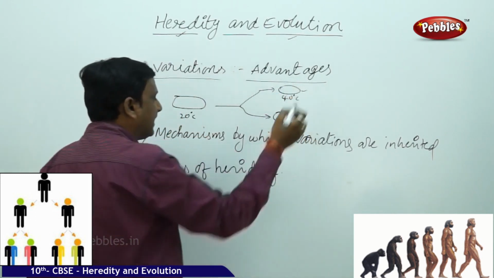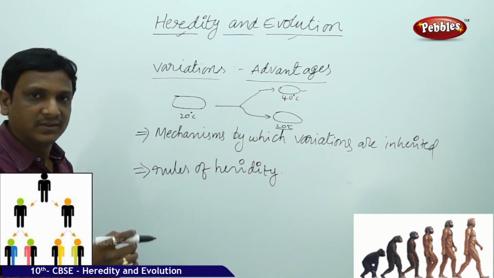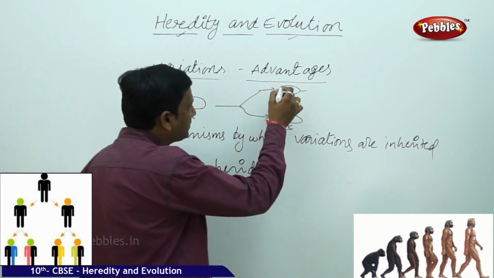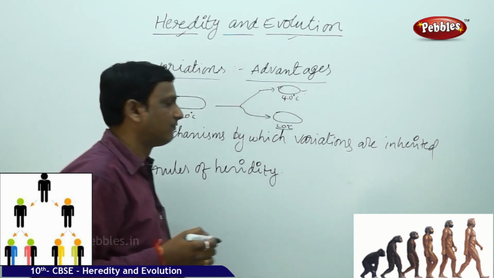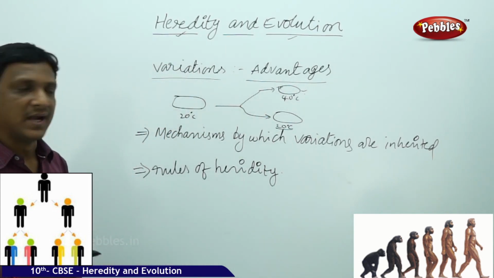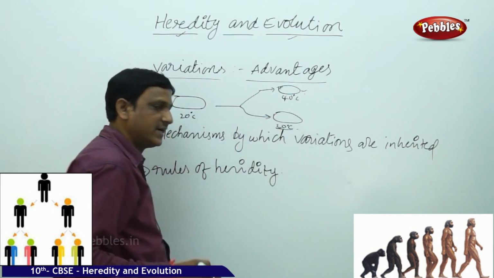While copying of DNA, some errors might have occurred, which led to a variation in which this bacteria is able to withstand 40 degrees or more. Other members without that variation can withstand only up to 20 degrees Celsius.